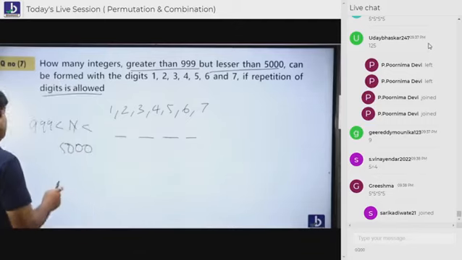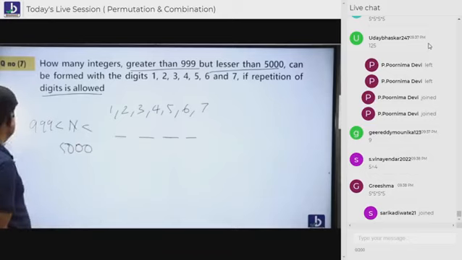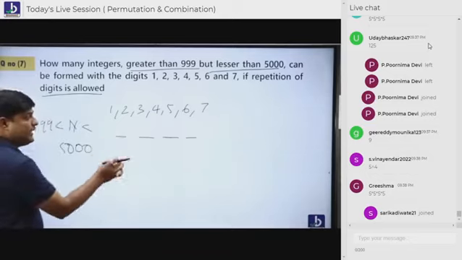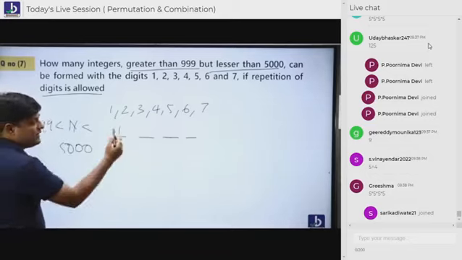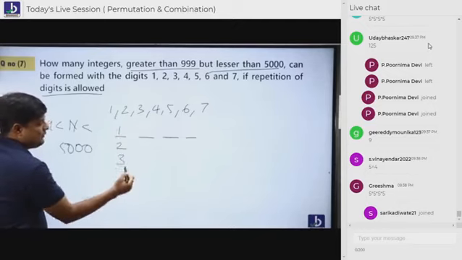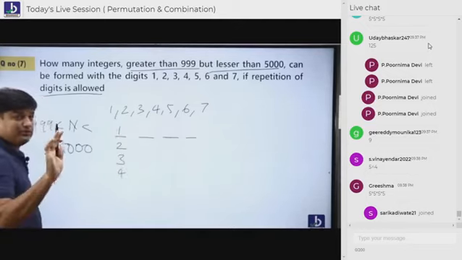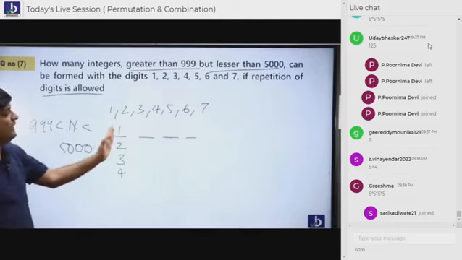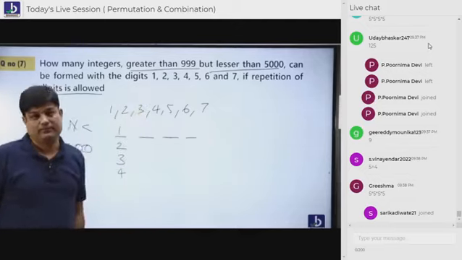With this condition, I have got it. It should be a 4-digit number, and we should also know the starting number. Can it be 1,000? Yes, sir. 2,000? Yes, sir. 3,000? Yes, sir. 4,000? Yes, sir. 5,000? No. If you put 5 here, it will be 5,000 or something more.